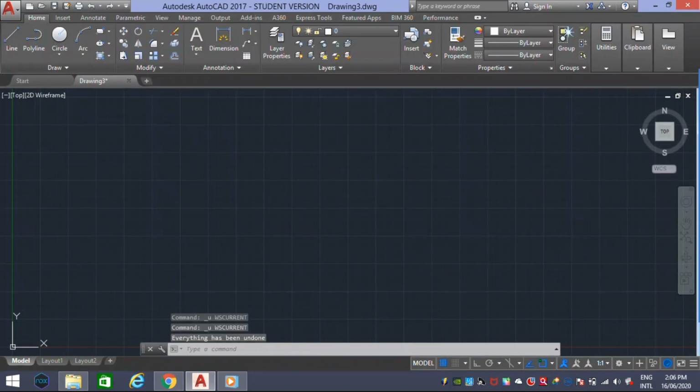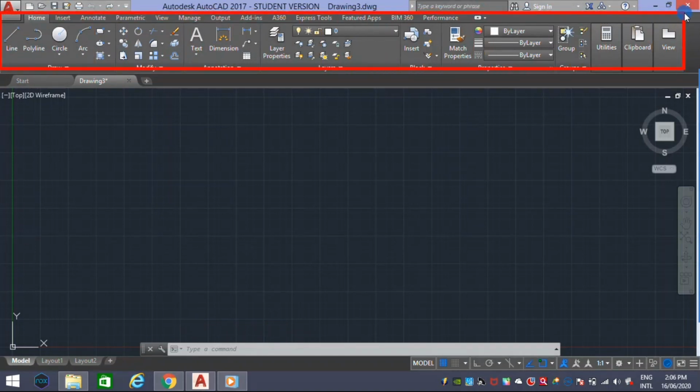And next, the ribbon toolbar, which is completely controlled by the panel tabs above, like insert, home, annotate and others. Let's check each one separately. If you select home, it's the default display of tools.